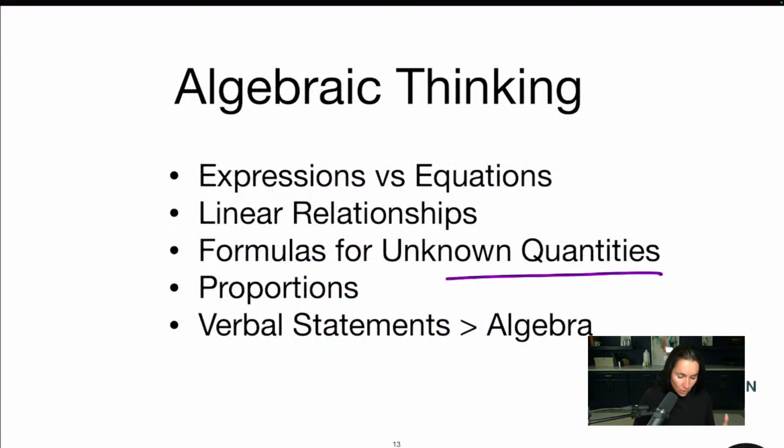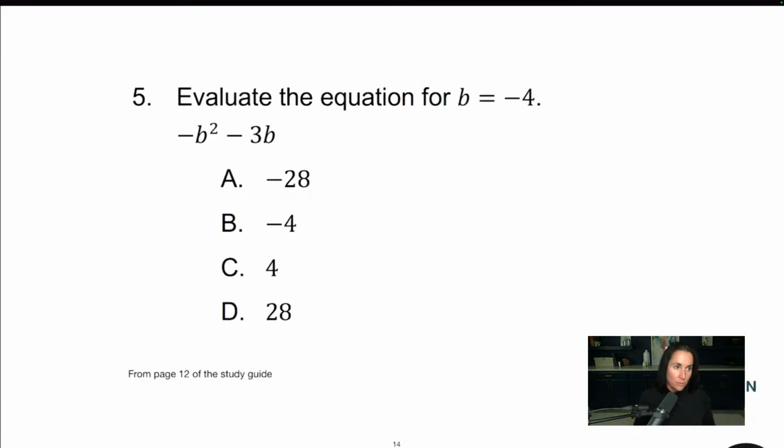All right, so this is just like a standard algebra question here, okay? Now you could get a word problem, you could get a problem like this. I don't know how it's going to end up, but this is one that you might see on the exam, all right? So evaluate the equation for b equals -4. So what does that mean? Anywhere where I see a b, I'm going to put in a -4. Now notice all the negatives happening here.